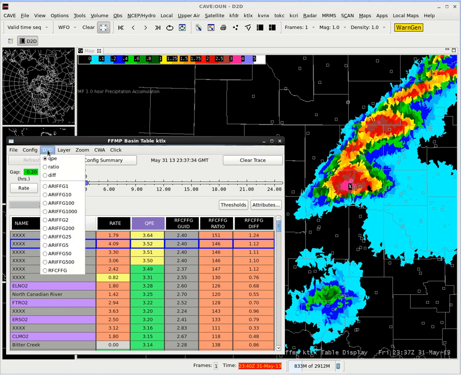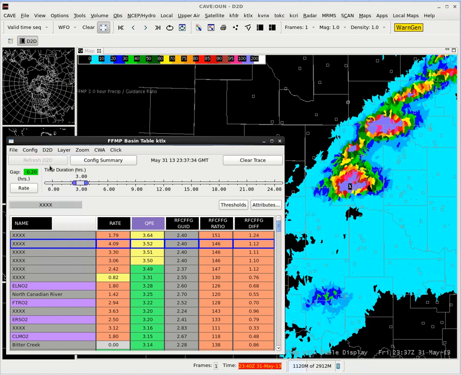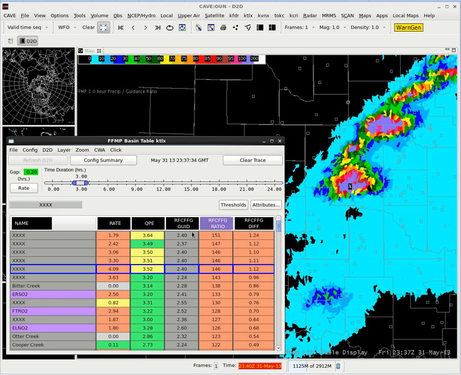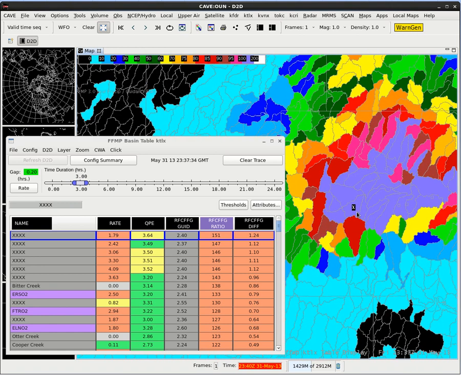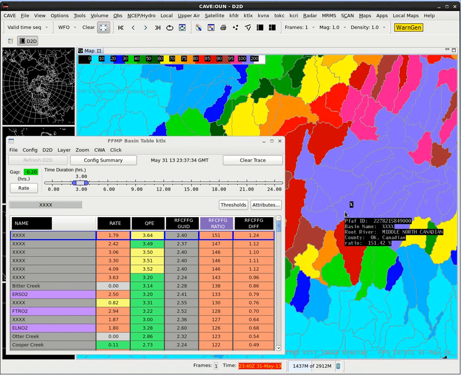So let's go ahead and select ratio under the table, and in the D2D display, it's now going to be set to be ratio. So let's go ahead and left click on the ratio column just to see what is the maximum ratio for anywhere in our display. And if we left click on this top basin name, it's going to zoom into that particular basin. We can sample that value out and we see it's 151%.